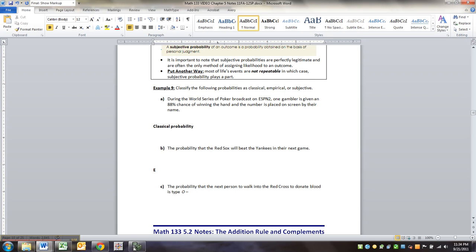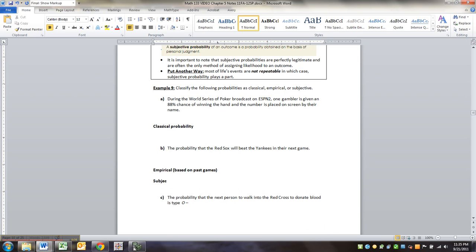But I would argue this is probably more empirical, right? Based on past games. Or you could argue that it's subjective because this particular lineup has never met before. This particular lineup, day, temperature, etc., has never happened before and will never happen again.